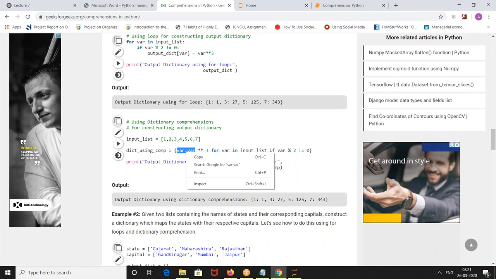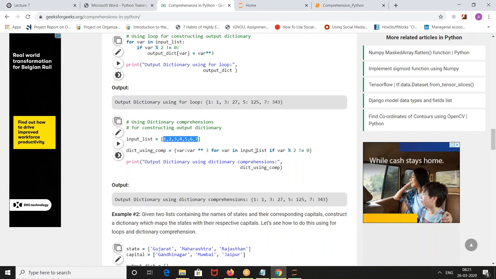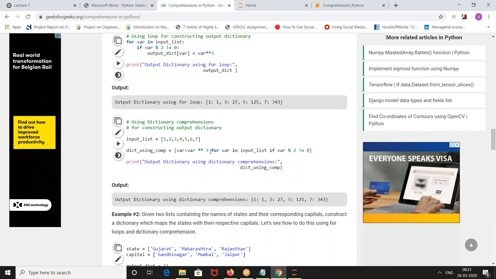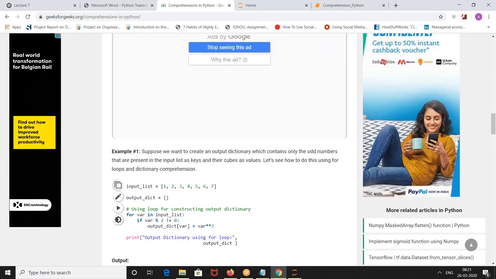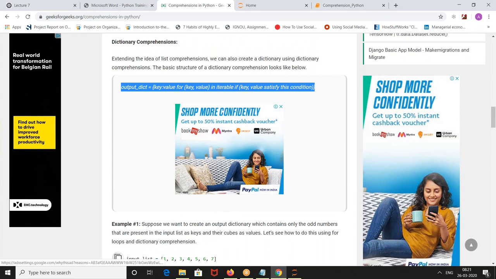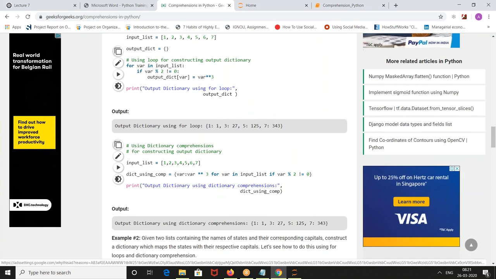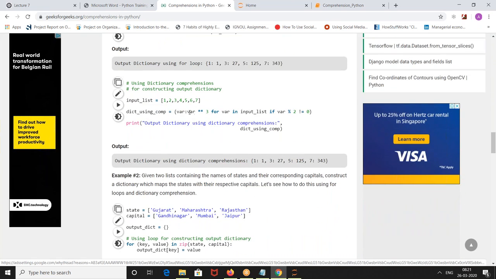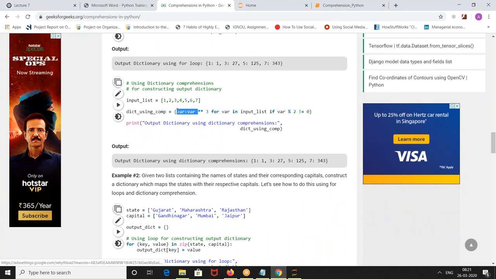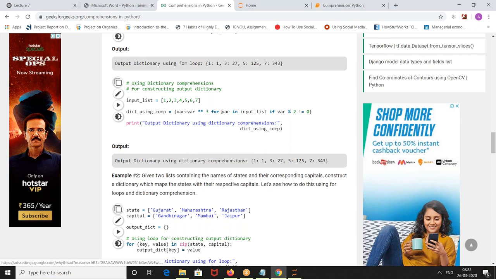Okay, the next one, using the dict comprehension. Same. You have to follow the tags, which is this one. Where key value, I want a key whatever is present in the list element, and then its value I want it to be a cube for every element in the input list if var modulo 2 not equal to 0. Is that okay?